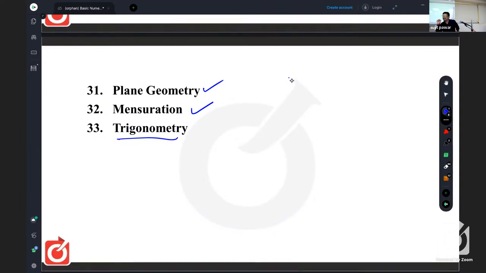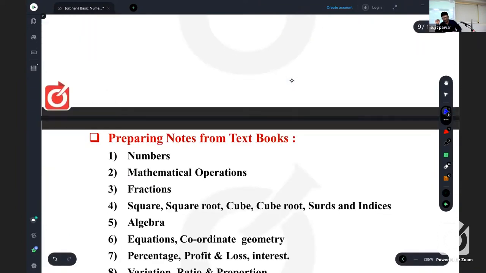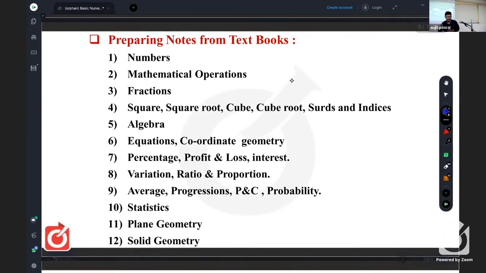But right now you have to take initiative. Here, you can take a photocopy of this one: how to prepare notes from textbooks. How to prepare means I will not give you the notes. You have to prepare your own notes, but this is the sequence to be followed. First of all, you have to take numbers. Only one of you is from the CBSE board, and others are from the state board, no problem.